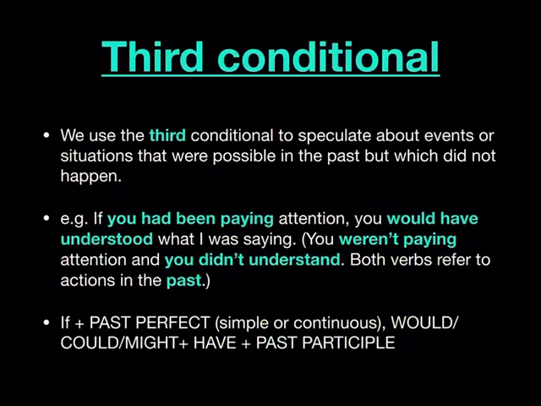Now let's go on to the third conditional. So we use the third conditional to speculate about events or situations that were possible in the past, but which did not happen. So essentially these are impossible situations unless you have a time machine, which I don't think you do, unless you're holding out on me. Have you got any secrets you need to tell me? These situations essentially are impossible.